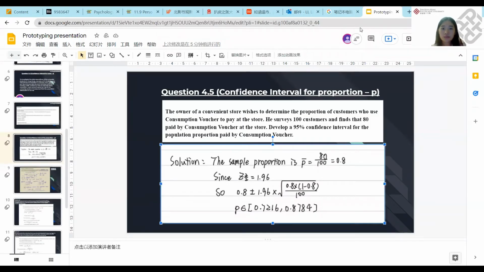From this question, we can know that there are 100 customers and 80 of them paid by consumption voucher. So the sample proportion is 0.8. From the standard normal distribution table, we can know that the z-value of the 95% confidence interval is 1.96. After the above calculation, we can know that the interval is between 0.7216 and 0.8784.